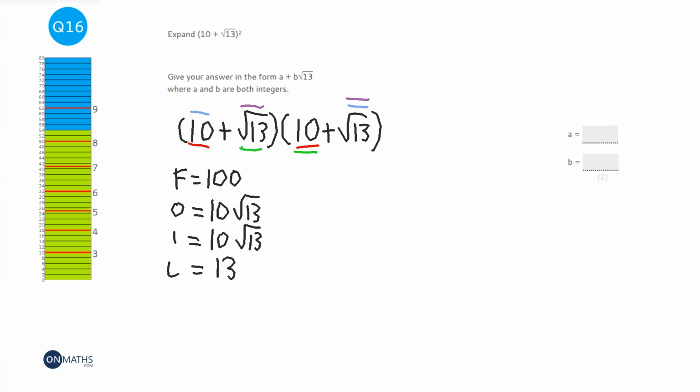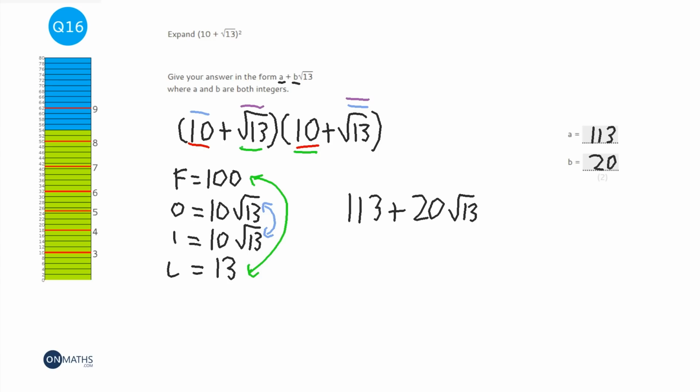Okay. So you might notice that these two will add together. They're what we call in algebra like terms, and these two can add together. So I'm going to end up with 100 plus 13, which is 113, plus, and we've got 10 lots of root 13 plus another 10 lots of root 13, so that's 20 lots of root 13. So it says it wants it in the form a plus b root 13. So a will be 113. And b will be 20, because it's 20 root 13.